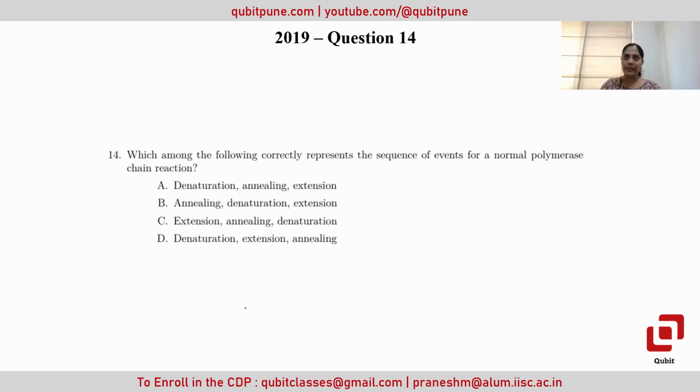PCR is a temperature-dependent cycle where the point of our interest gets replicated. Firstly, the double-stranded DNA should be separated, which happens by denaturation, at about 98 degrees Celsius for 30 seconds or even 10 seconds. So the two strands get separated. Then the primer should be annealed. The primer's melting temperature is very important. It will be a lower temperature, ideally between 50 to 55 or 58 degrees Celsius.